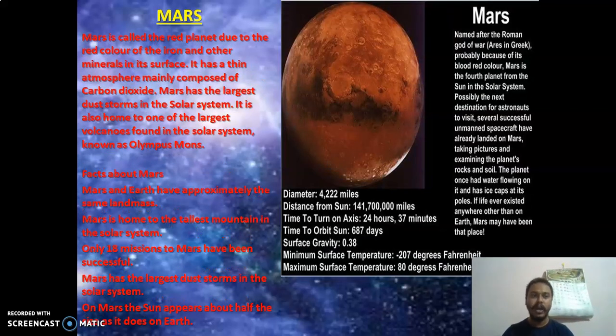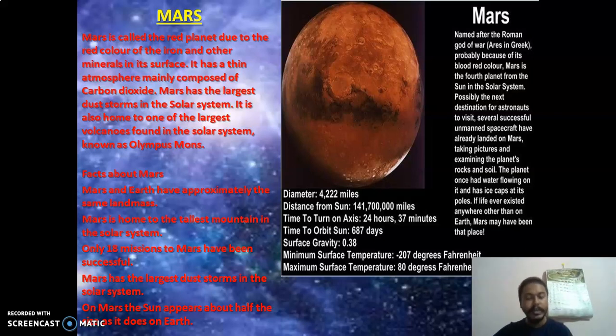The last is Mars. Mars is called the red planet due to its red color. Earth is a blue planet because of the water bodies. Now this is the red planet because of the red color. It has a thin atmosphere mainly composed of carbon dioxide. Now see, it has a thin atmosphere and carbon dioxide is there. That's why scientists always say there is a possibility to have life on Mars someday.